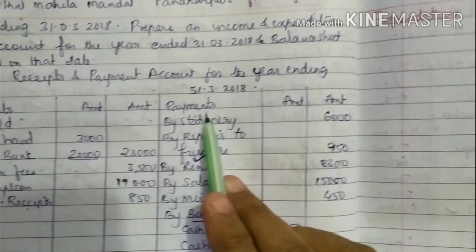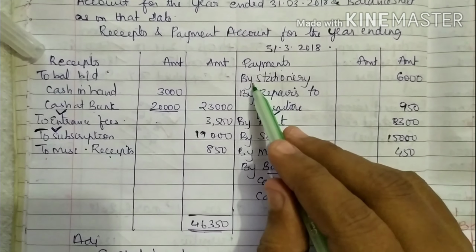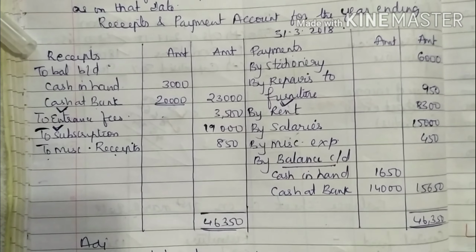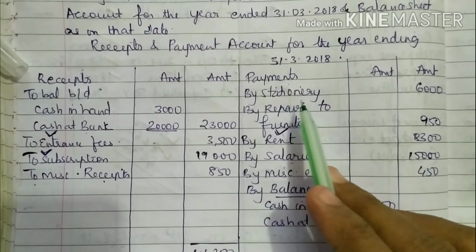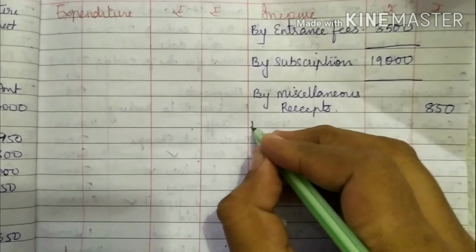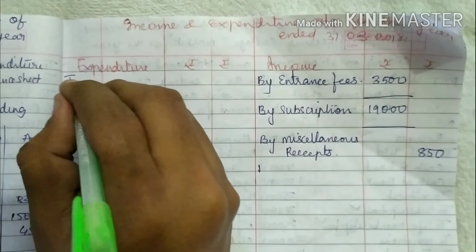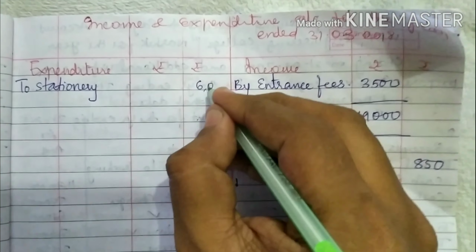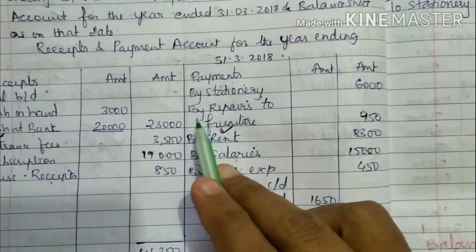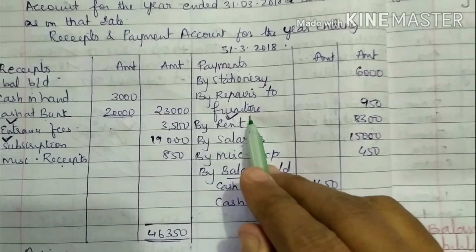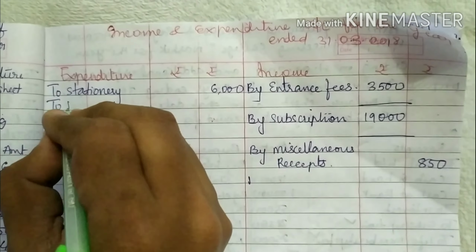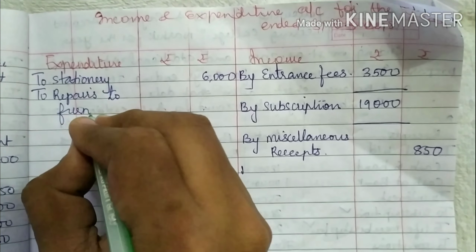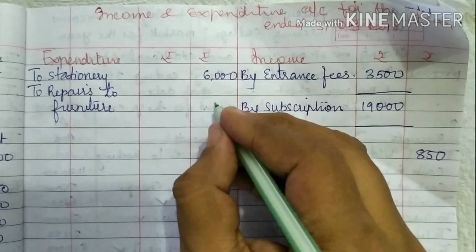Then on the payment side we have stationery. Stationery is an expense, ₹6,000. Then repairs to furniture, it's an expense, which is ₹950.